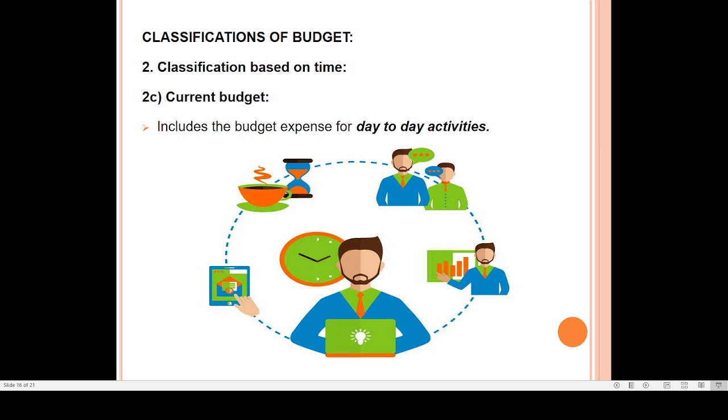Next one, the current budget. What is the meaning of current budget? The current budget is nothing but the budget for expenses of day-to-day activities. Today I am doing the business, so for my today's activities, how much money is required? That we are going to discuss under the current budget.